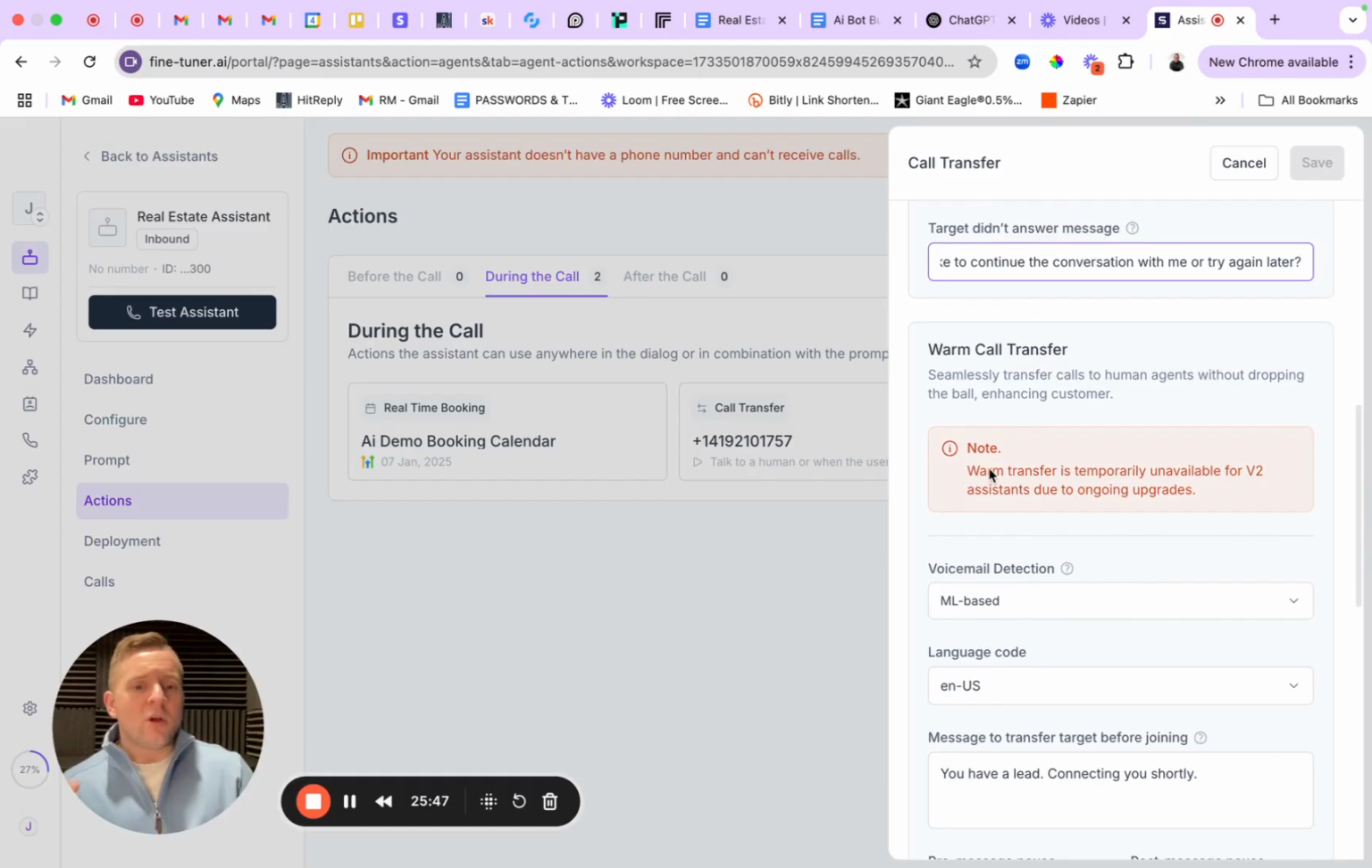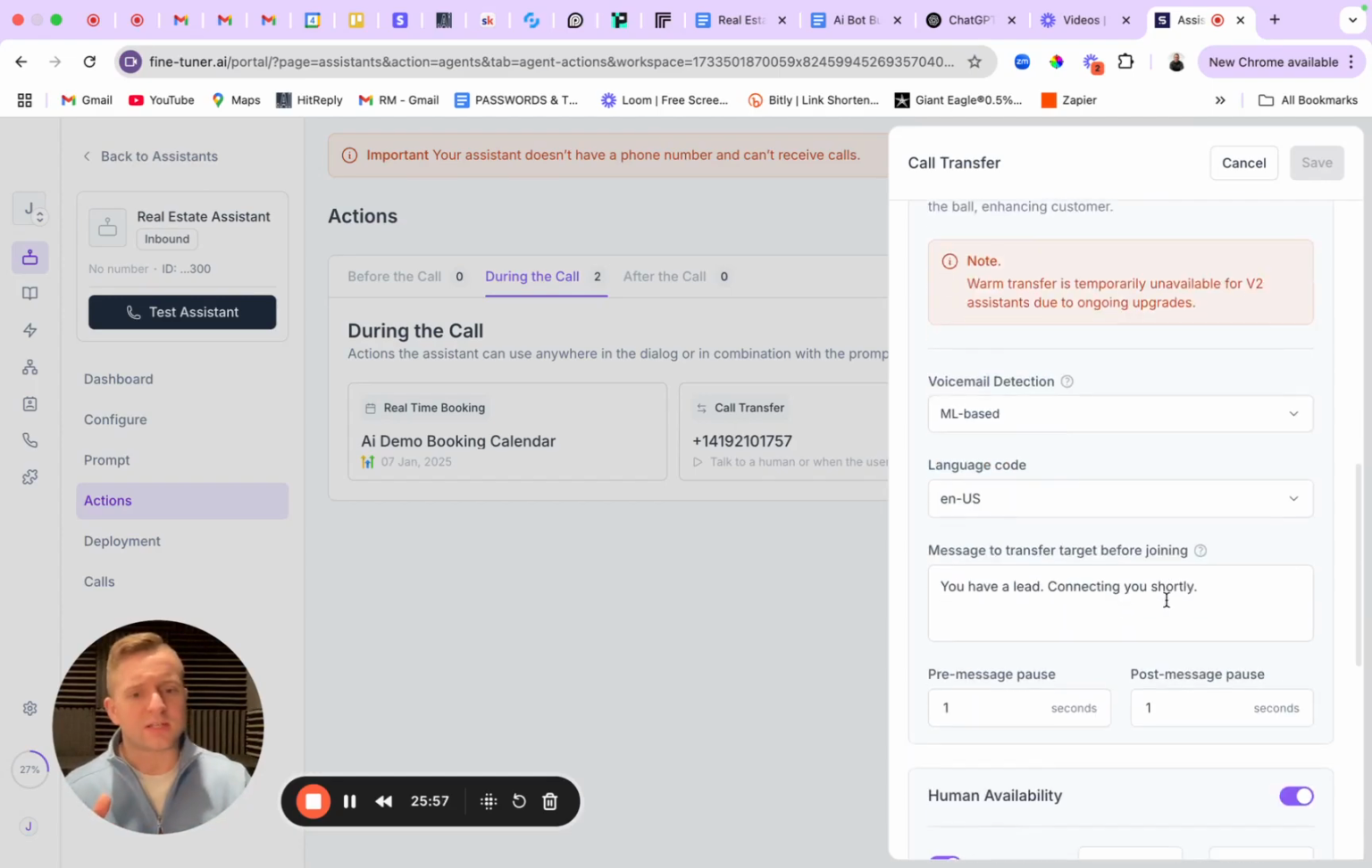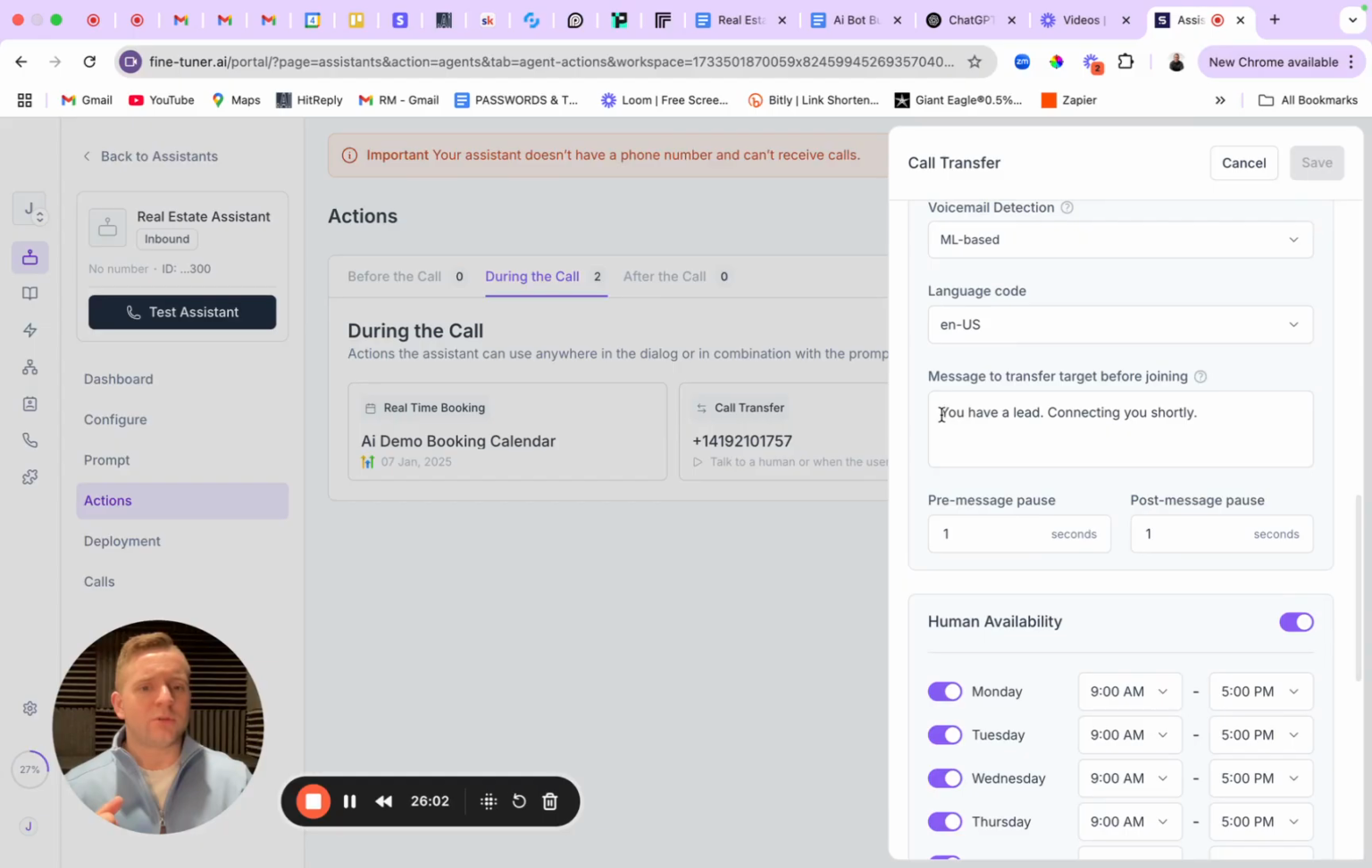So anyway, warm call transfer, temporarily unavailable for version 2. Again, great reason to use version 1. They're still rolling everything out, testing and optimizing it with version 2, so this does not really concern us. I'm going to leave all of this. We're going to go ahead and come to, okay, right here.